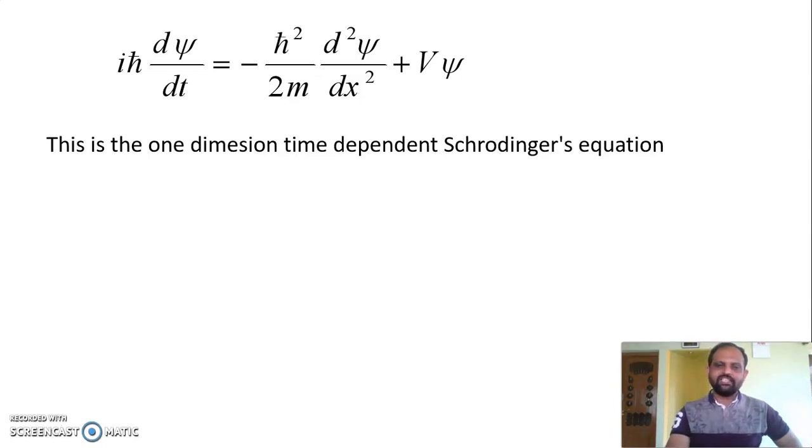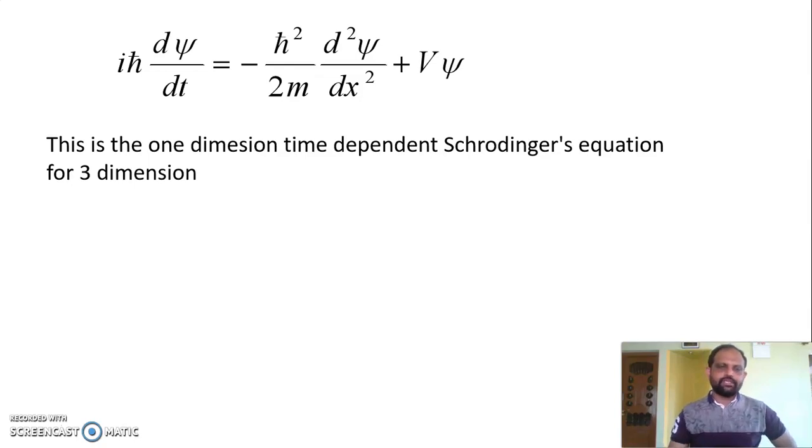In the previous class we had an expression that has only a space variable. There is no time variable in that expression, so that is time independent. Here it is the time dependent Schrodinger wave equation.